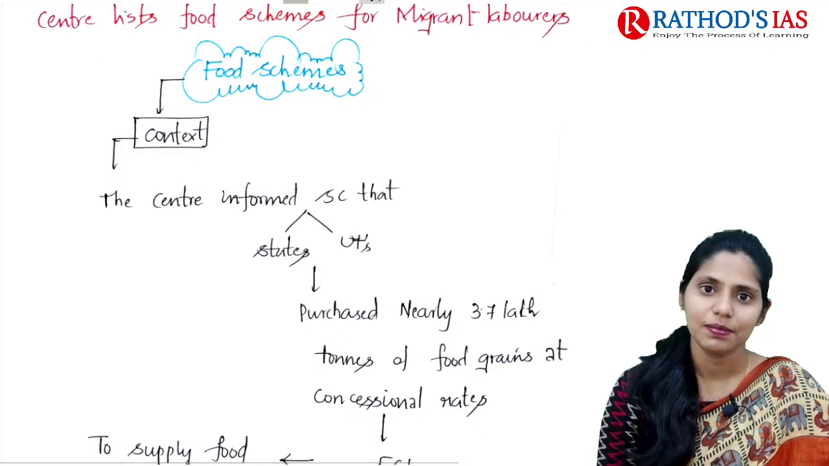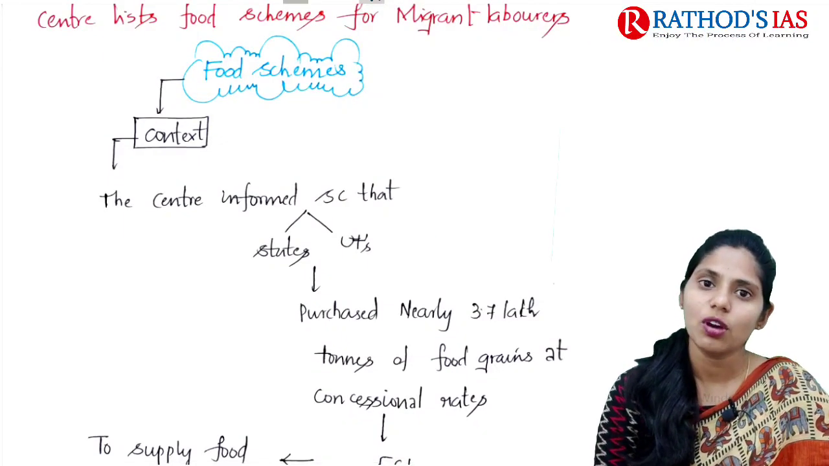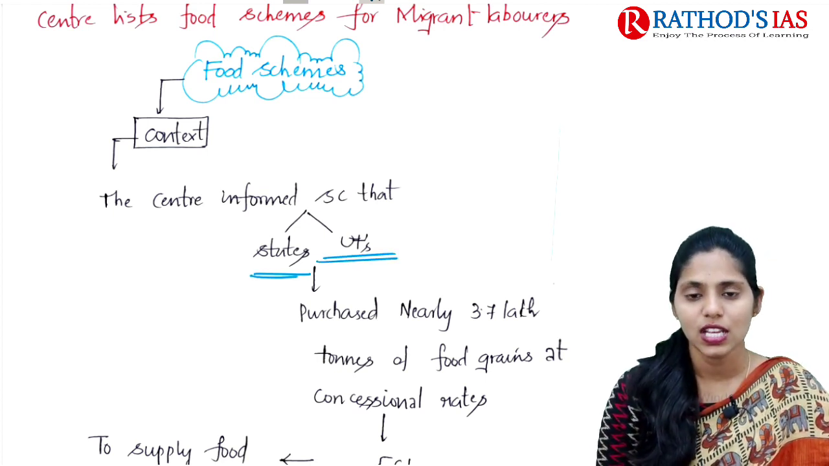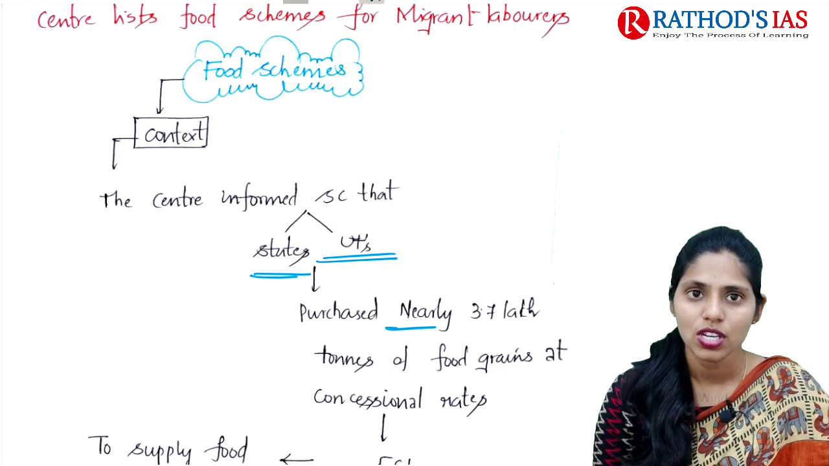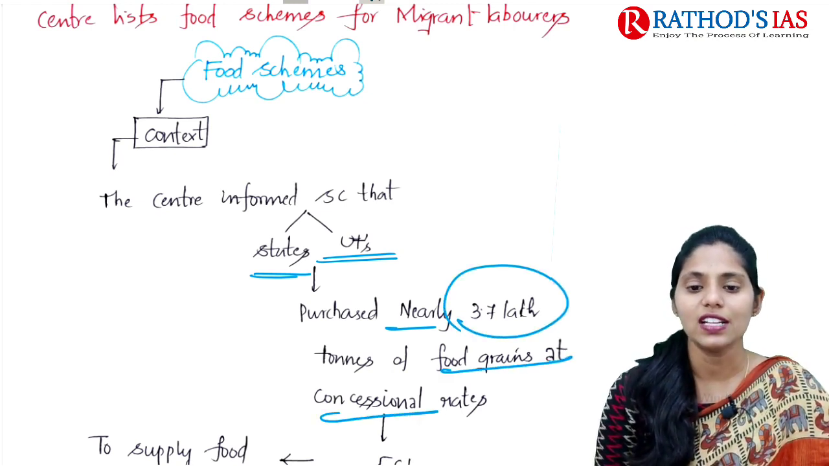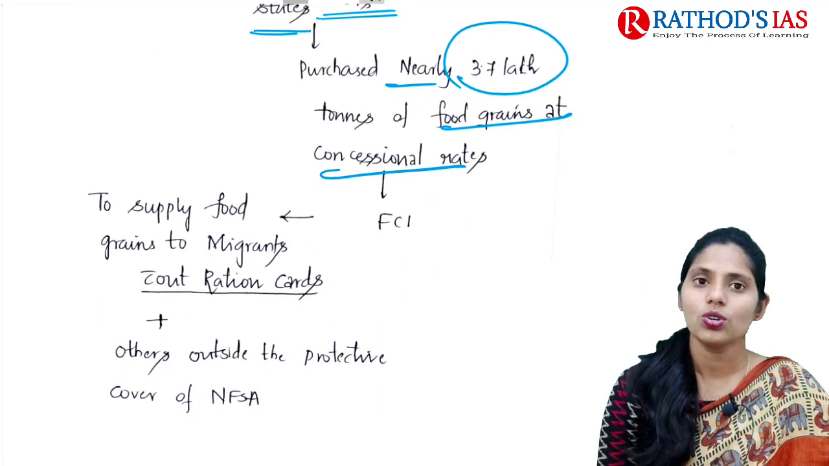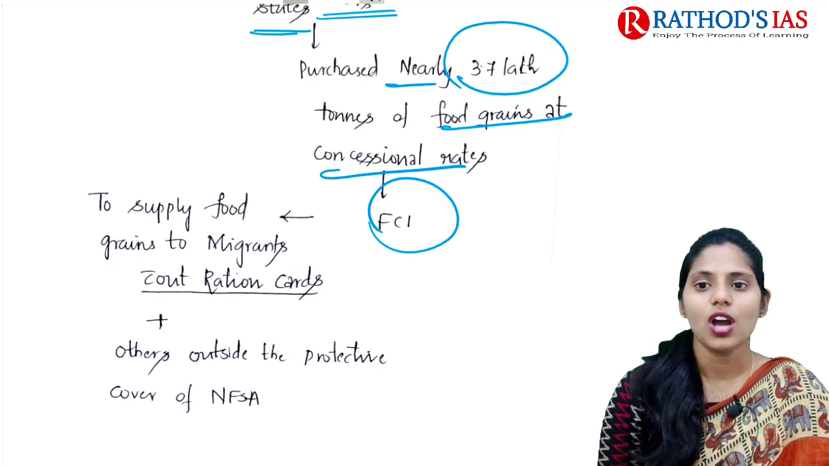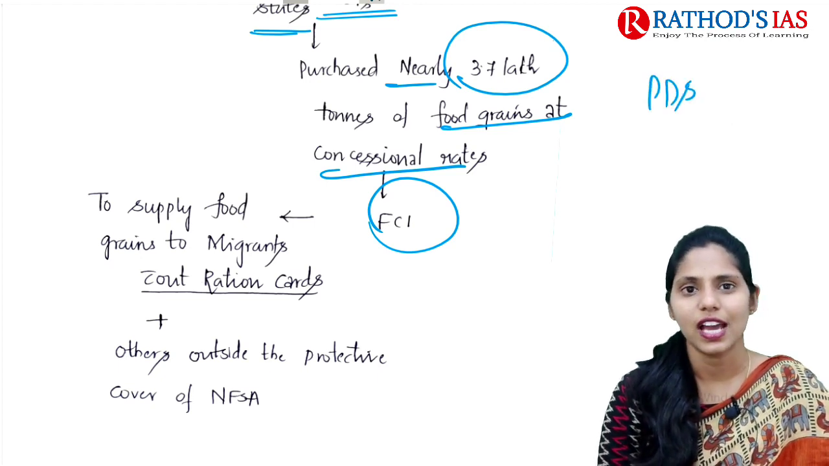If you see the context, it mainly says that the Centre informed the Supreme Court that states and also union territories purchased nearly 3.7 lakh tons of food grains at concessional rates. This is mainly from FCI. So how does this PDS system work? First let us have a look.